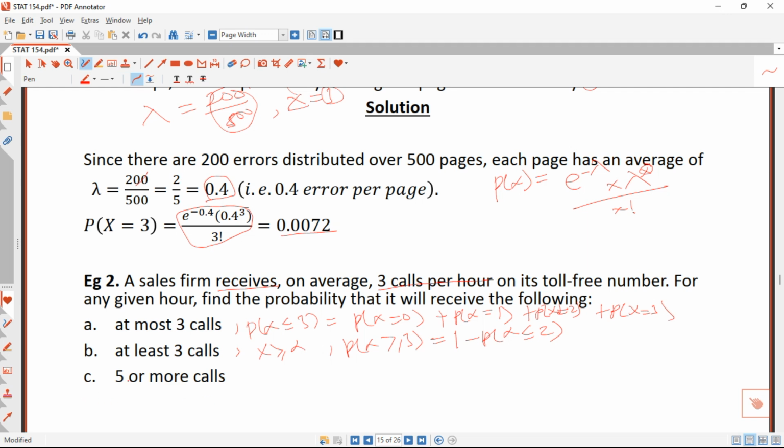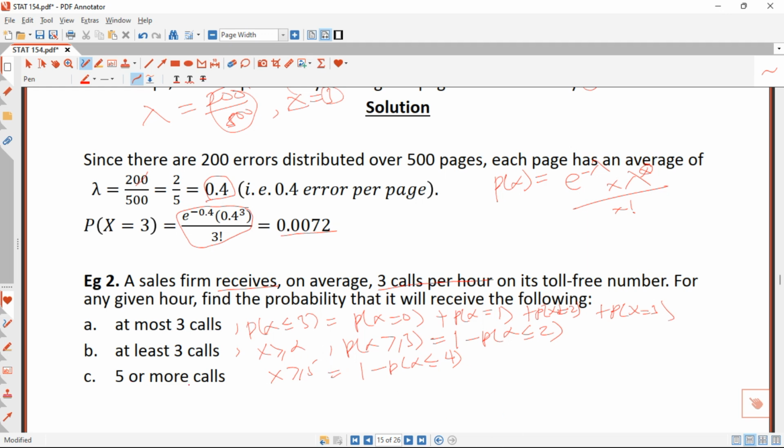And then 5 or more. The 5 or more is also the probability that x is greater than or equal to 5. So it's more or less 1 minus the probability that x is less than or equal to 4. This one is like at least 5.